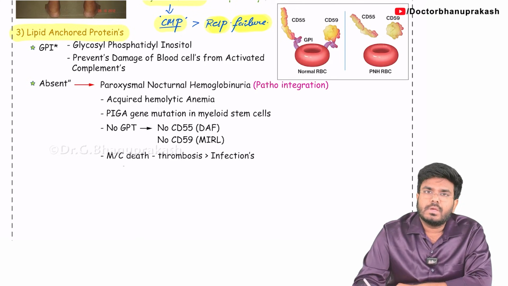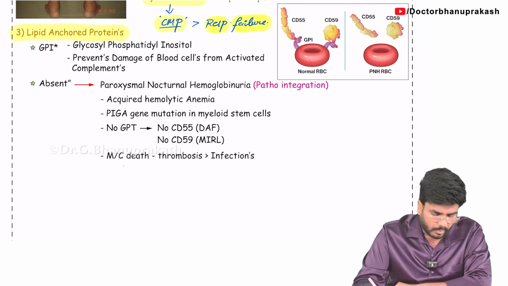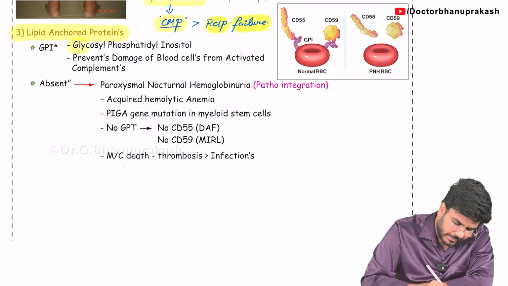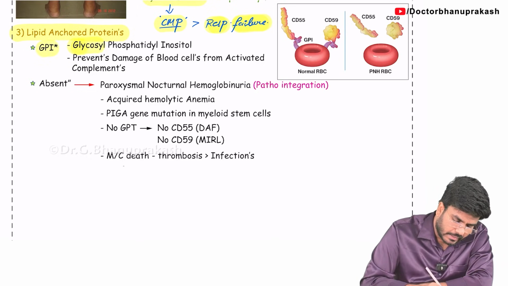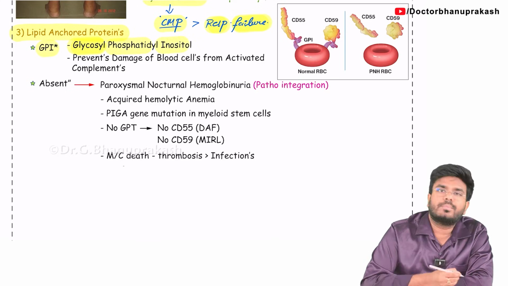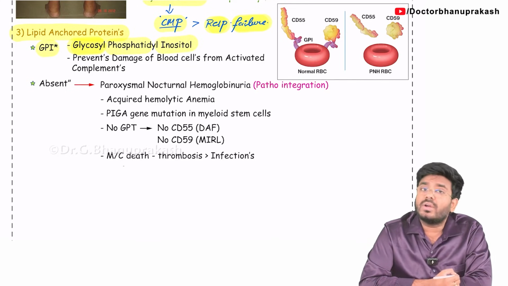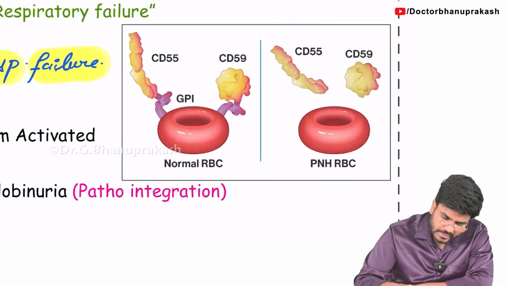Now, what is an example of a lipid anchored protein? One example is GPI. What is the full form of GPI? Glycosyl phosphatidyl inositol. Now, where is it present and what is its importance? Let me tell you. Guys, look here.